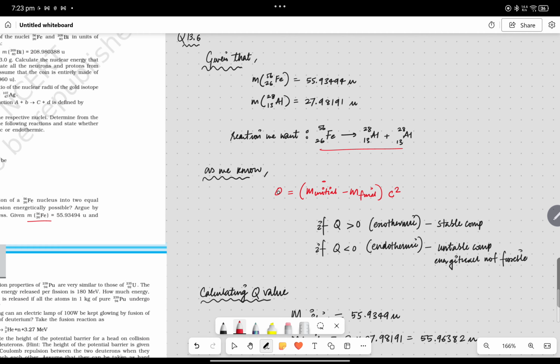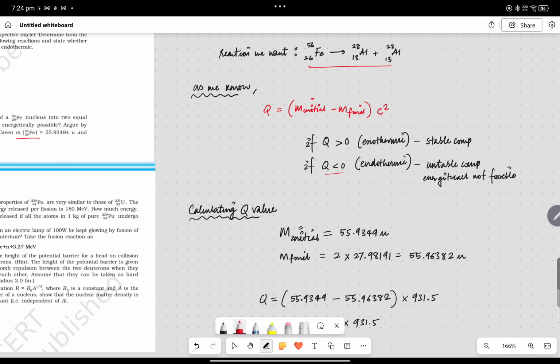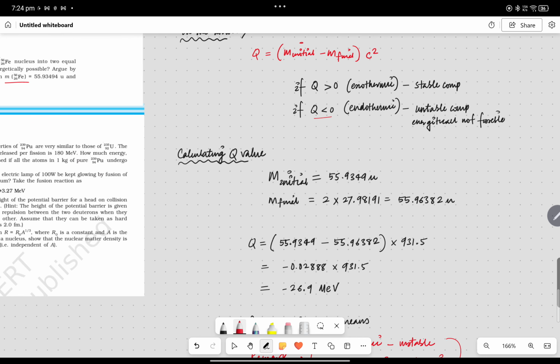So as we know, the Q value is the initial mass of nucleus minus the final mass of nucleus, times c square, right? If this is greater than 0, then it is exothermic, meaning a stable compound. If it is less than 0, then it is an unstable compound and energetically not feasible, right? So for calculation we need mass initial and mass final, which are given in the question. You put the mass initial and mass final, and you subtract.